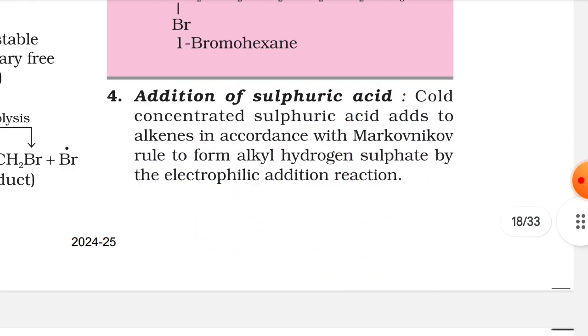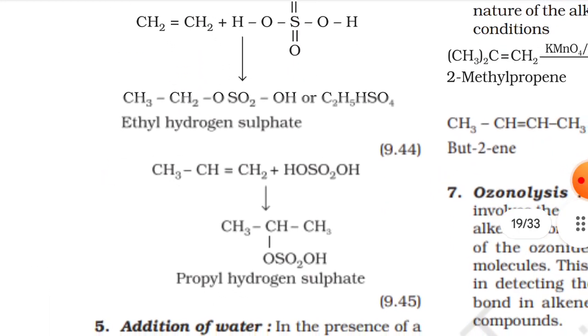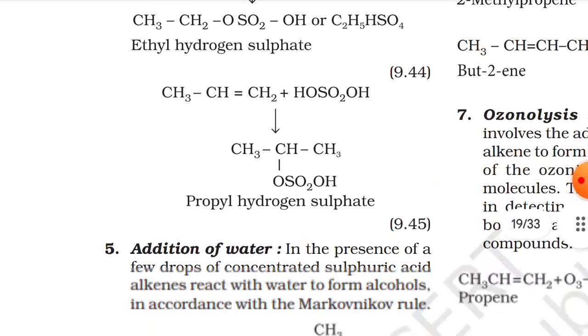Fourth, addition of sulfuric acid. Cold concentrated sulfuric acid adds to alkenes in accordance with Markovnikov rule to form alkyl hydrogen sulfate by the electrophilic addition reaction. Here you can refer to this and this.